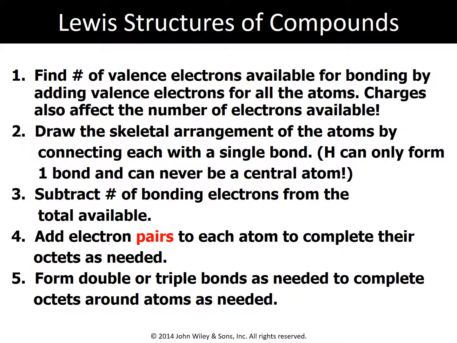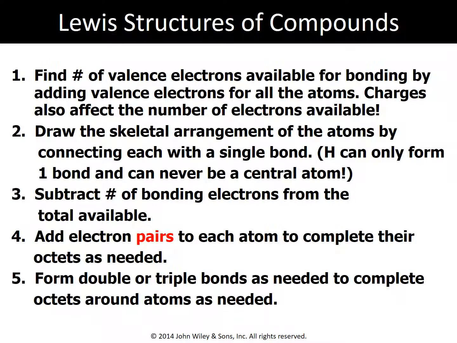We know that we're looking for the number of valence electrons from each element, the skeletal arrangement, connecting everything with a single bond, and 3, 4, and 5, these are going to become important today as we subtract the number of electrons from the total available. We're then going to add electron pairs, and I've highlighted pairs because some of these complex ones get tricky if you try to add single electrons. Number 5, form double or triple bonds, and those are going to become important to the ones we talk about today.